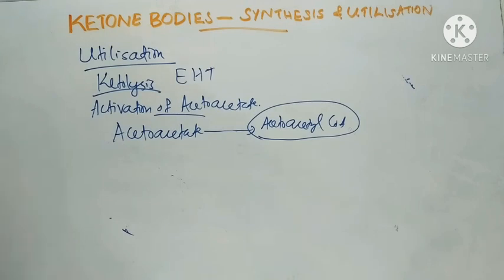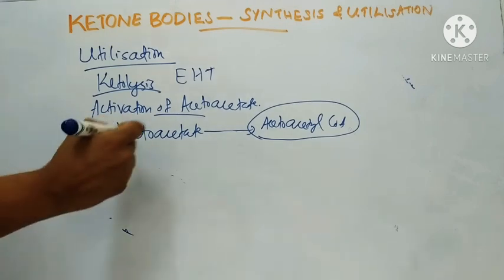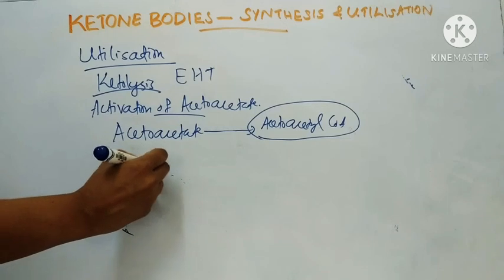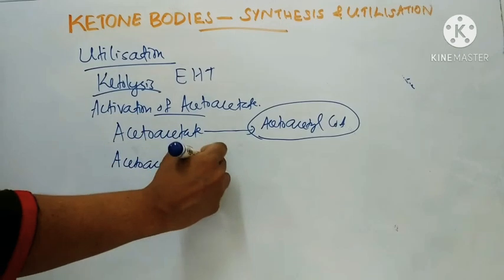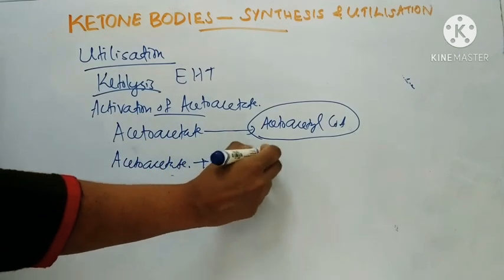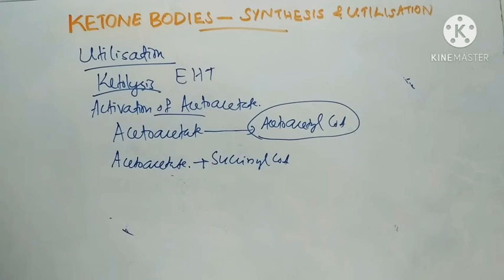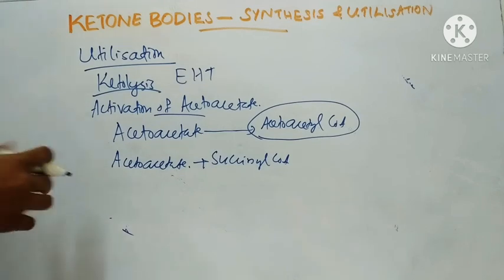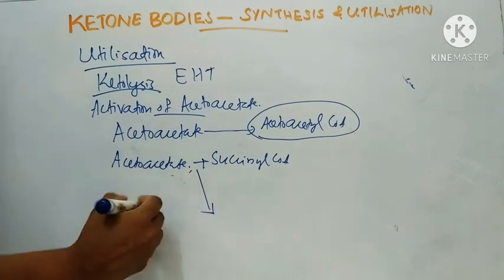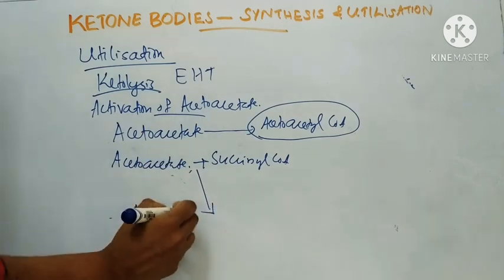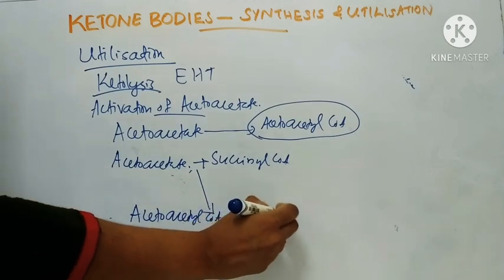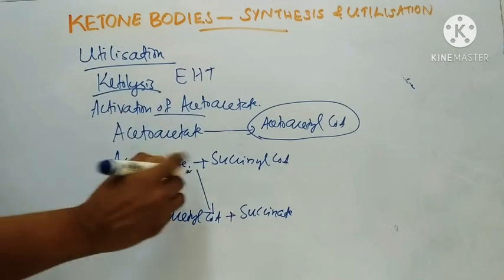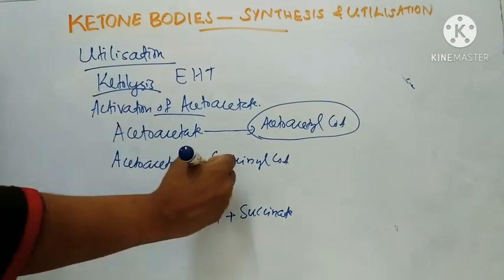So there are two reactions. The first reaction is that acetoacetate reacts with one molecule of succinyl-CoA, and it forms acetoacetyl-CoA and succinate, by the enzyme CoA transferase or thiophorase.